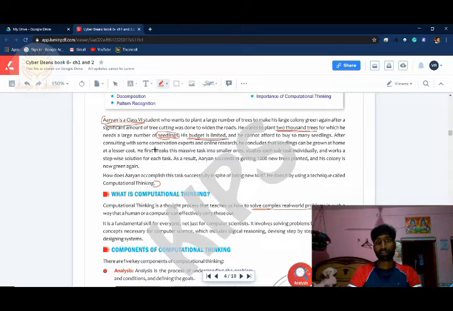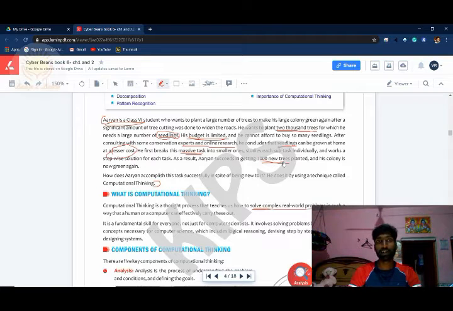After consulting with some conservation experts and doing online research, he gathered information about seedlings. He grew small plants in his home at a lesser cost. He waited a few days. When the plants came out, in a massive task, he started planting 1,000 new trees. So do you understand what problems he had and how he rectified them? This is called computational thinking.